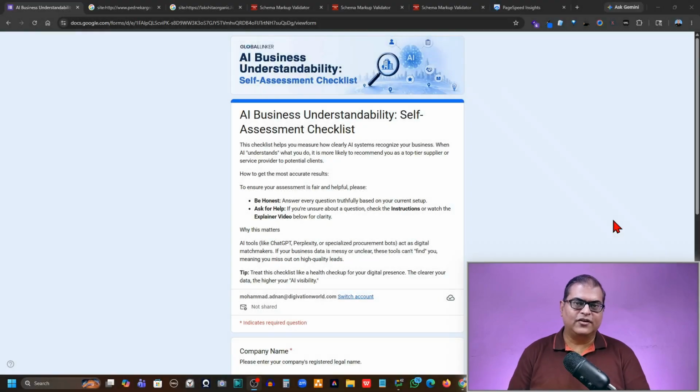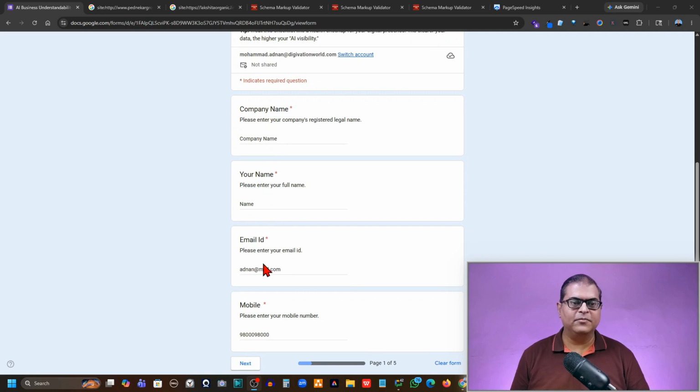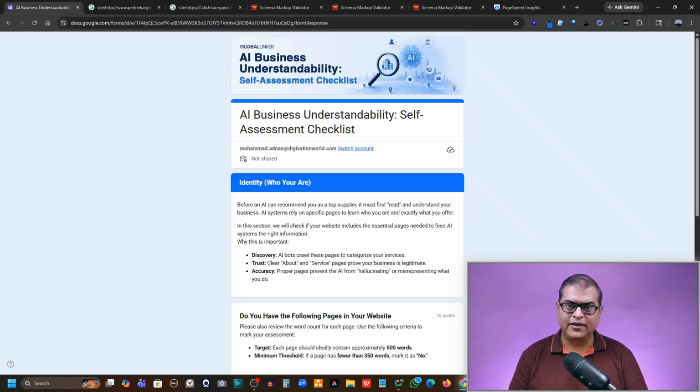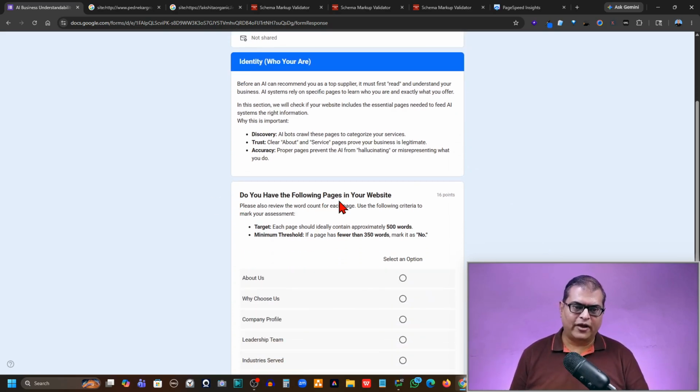So this is the self-assessment checklist, what you're seeing on your screen. And the first section is the information section, wherein you have to type your company name, your name, email ID, and the mobile number. And after that, you have to click on next, which will take you to the next section. This is the identity or who you are section. So this basically checks whether AI is properly able to understand who you are. Now that's where the first question is, do you have the following pages on your website?